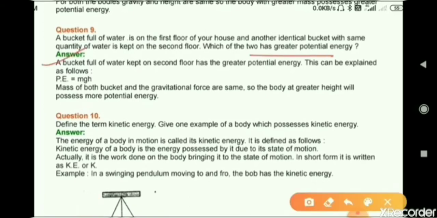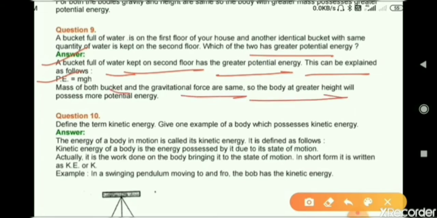The answer is the bucket full of water kept on the second floor has greater potential energy. This can be explained as potential energy equals mgh. Now mass of both the buckets and the gravitational force are same, so the body at greater height will possess more potential energy. Now question number 10. Define the term kinetic energy. Give an example of a body which possesses kinetic energy.